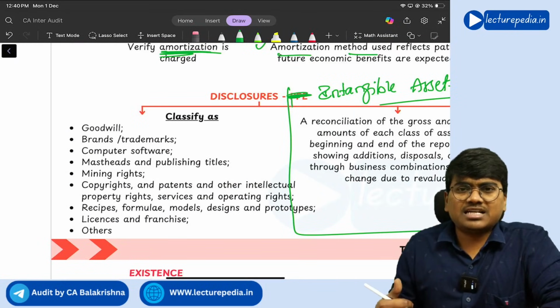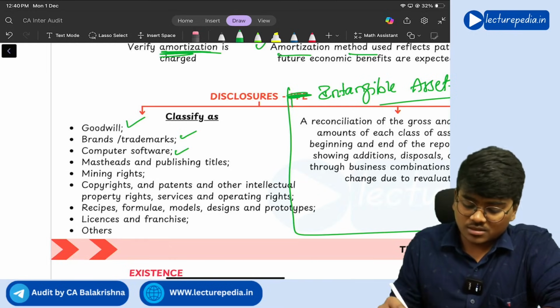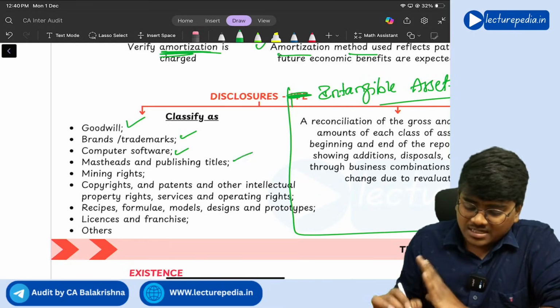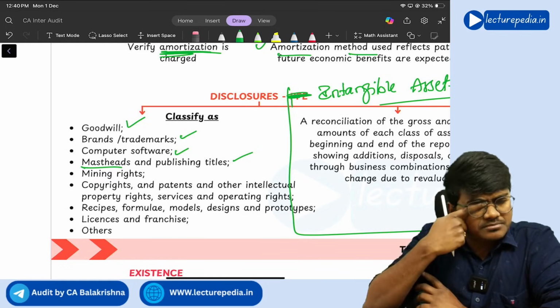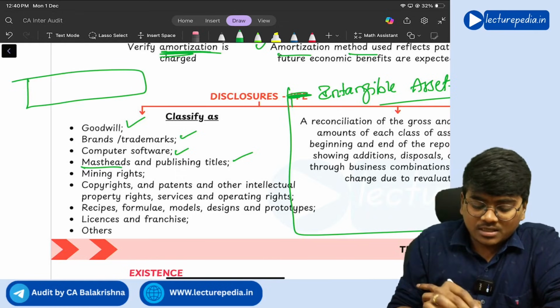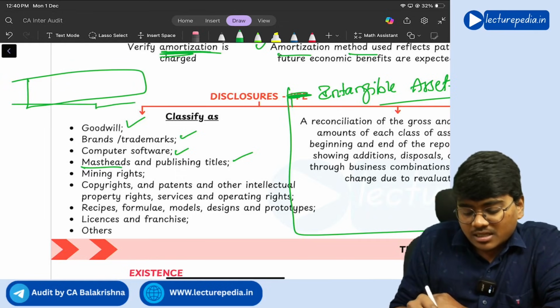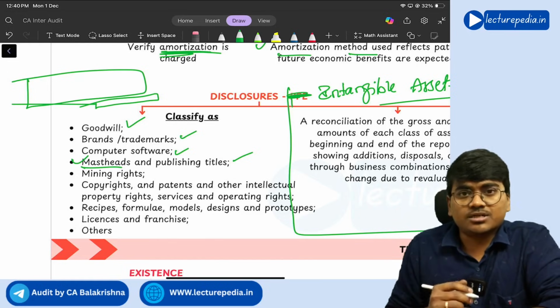Next, disclosure with respect to intangible asset. You will classify intangible asset as firstly goodwill, brands, trademarks, computer software, mastheads and published titles. Mastheads means there will be titles, like subtitles. There will be the name of the company, and for that name there will be a short catchy line, that will be mastheads. Understanding?